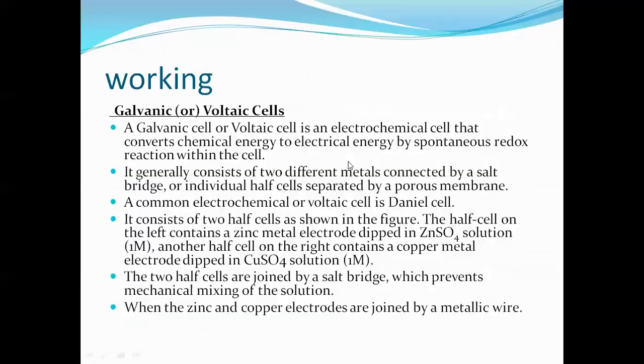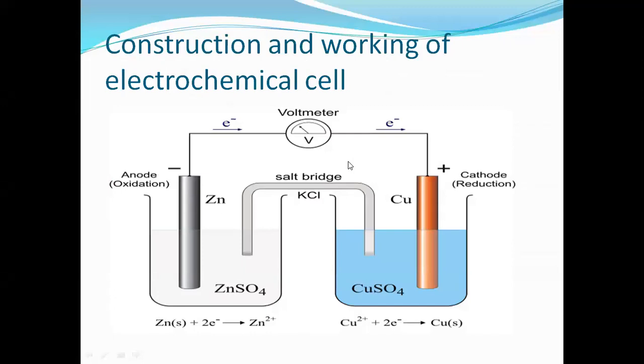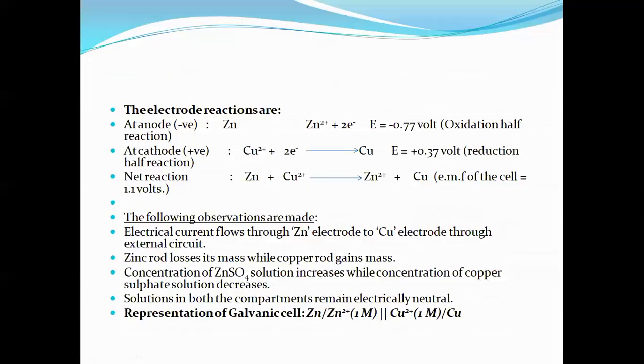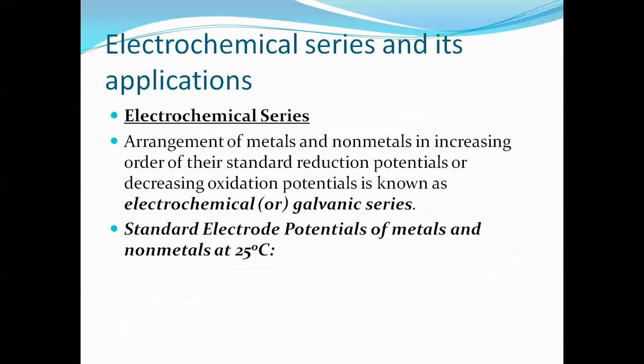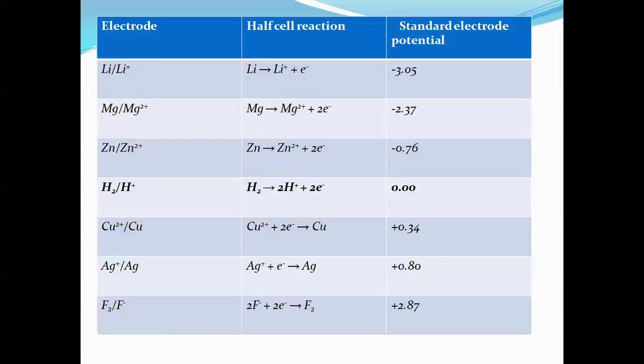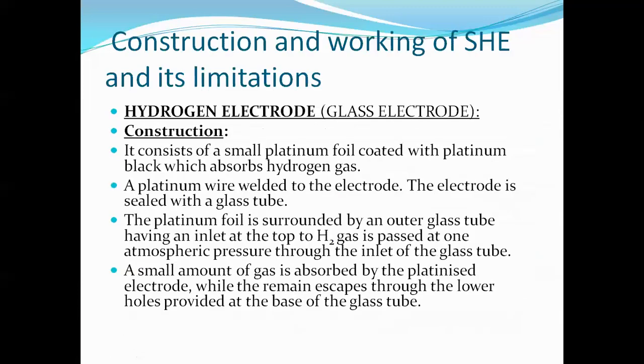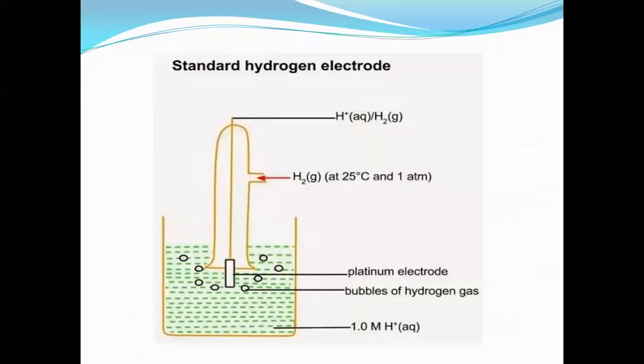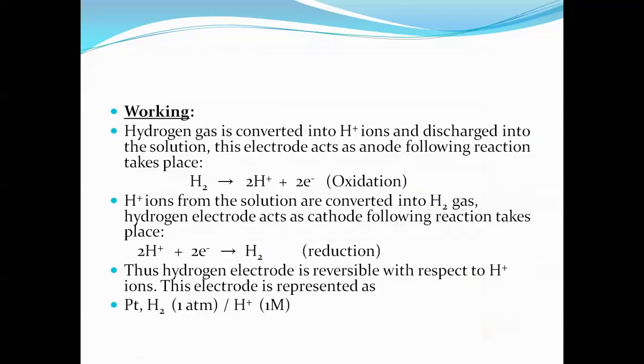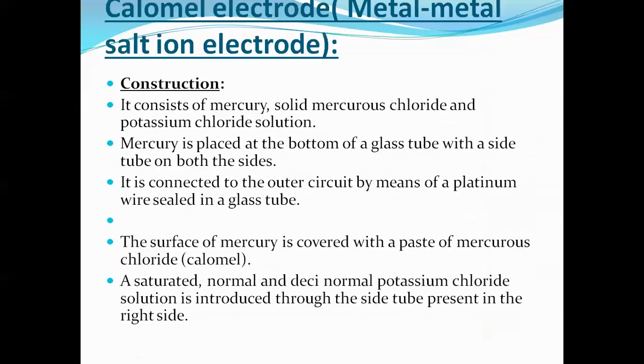And today we would like to see the next continuation topic, the primary as well as secondary cells. In our previous class, we discussed the galvanic cell, construction of the galvanic cell, electrochemical series applications and advantages. We also discussed reference electrodes, which have two classifications: the first is SHE, and the second is the Calomel electrode.